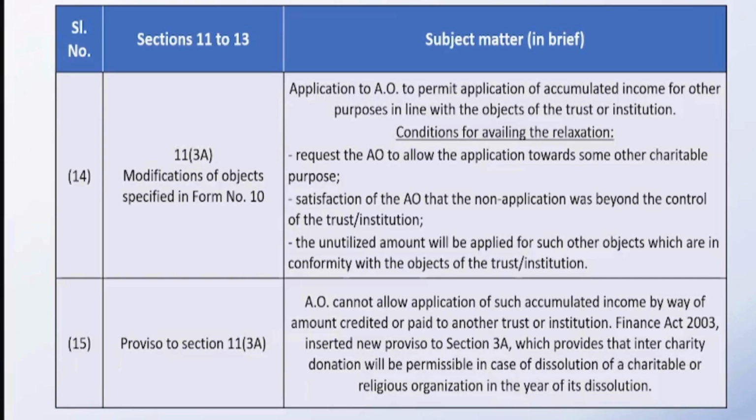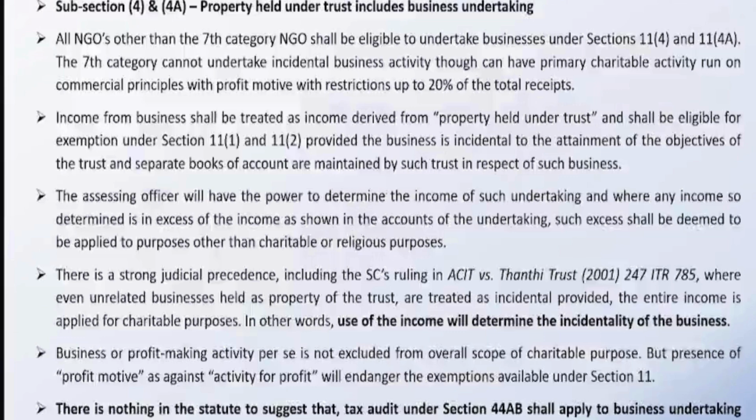In such circumstances, you can go to the income tax department. You can write to the assessing officer saying that this amount was accumulated for so and so purpose, but due to so and so circumstances which are unavoidable, we are unable to spend this amount on the objects for which the amount is accumulated. So allow us to spend the amount on the other objects as per the constitutional document. Whatever other objects we have covered in our constitutional document, please allow us to spend the money on that. The department, after verifying the merits of the case, will allow you to spend the money on the other objects, provided it is covered by your constitutional document.